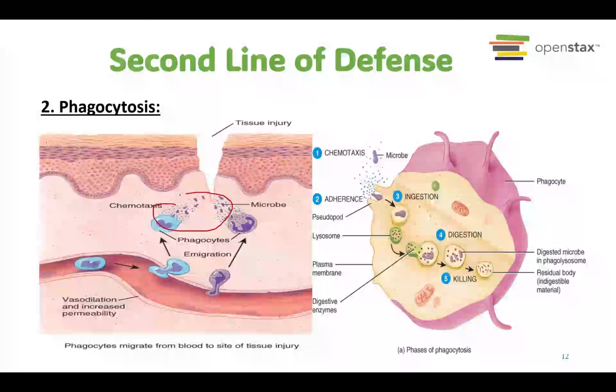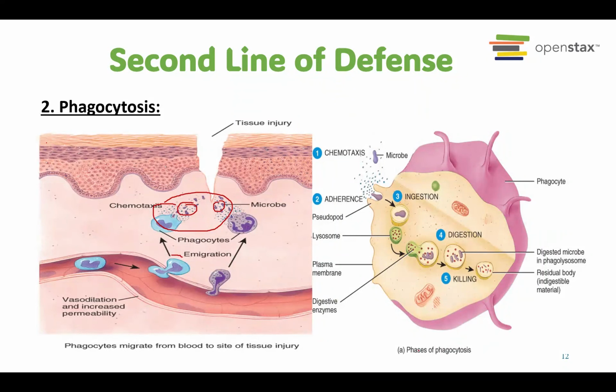The white blood cells that are able to go here are most of the time neutrophils and also monocytes. So they will eat these bacteria. That process is called phagocytosis. And the white blood cell that eats the bacteria is called a phagocyte. There are two main types of phagocytes, which are neutrophils and monocytes.